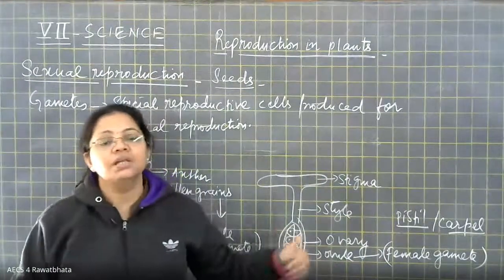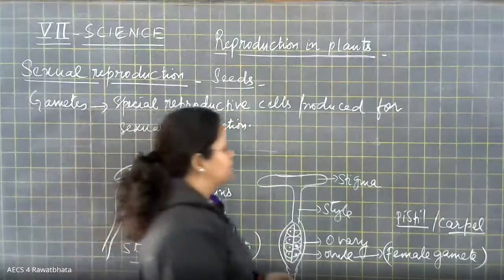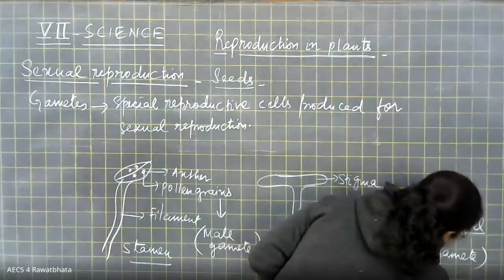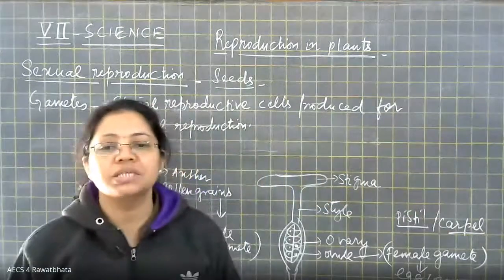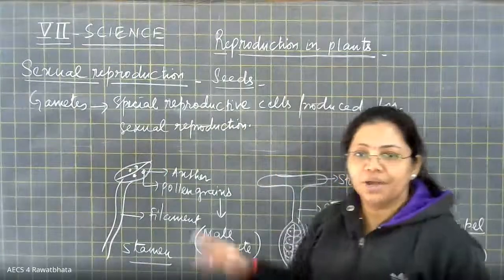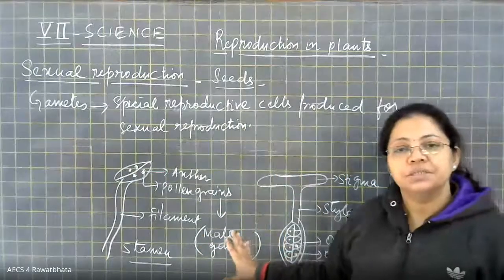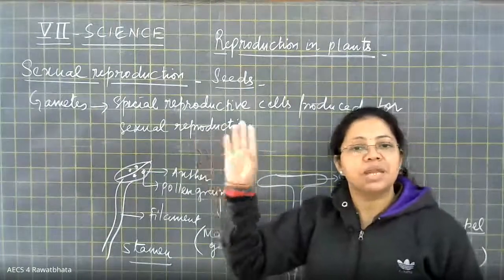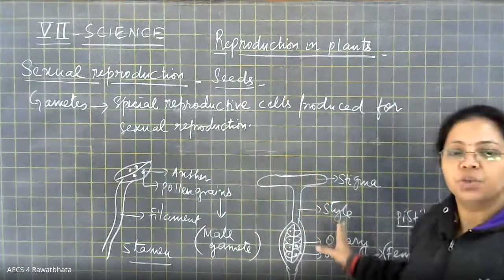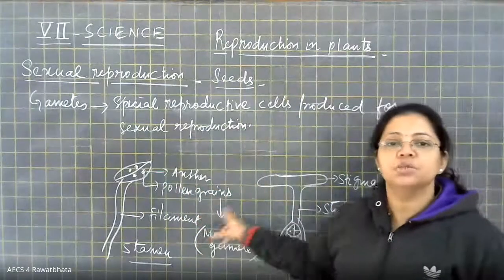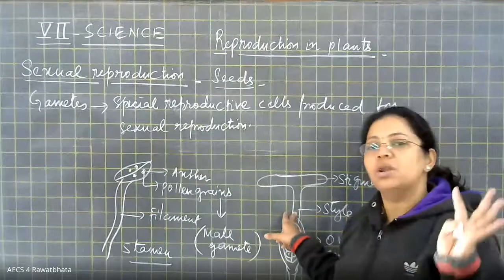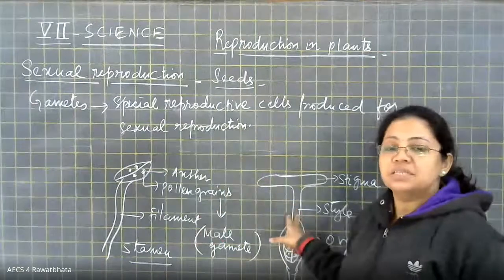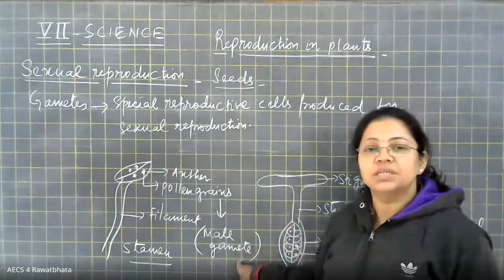Okay, and we learn in our classes that the female gamete is also known as an egg or ovum, right? So now we know that the important parts of a flower are sepals, petals, stamen and pistil. I discussed with you the structure of these parts, although I have already discussed it in pretty detail in 6th standard. But again today I revised and I told you that the male gamete is located inside the pollen